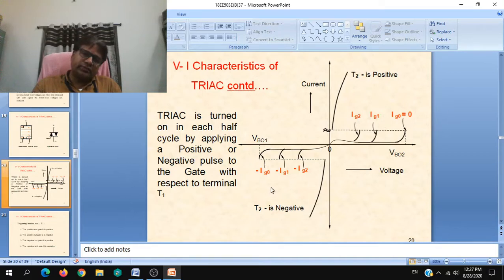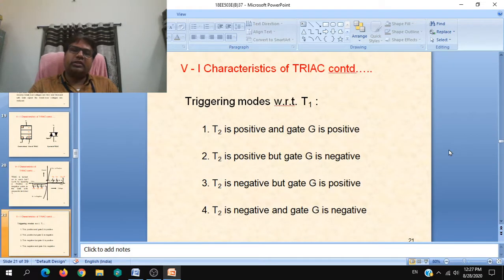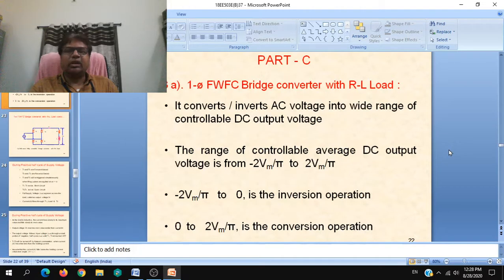For this operation, better is negative gate pulse is applied between gate and T1. So that is how you should explain the VI characteristic of the triac, and you can answer either 7A or 7B, whichever you have confidence in.